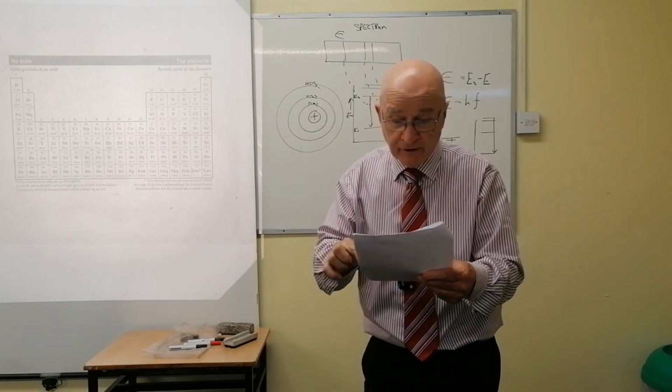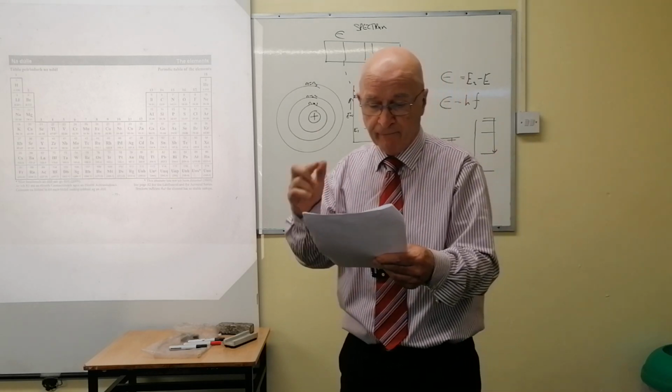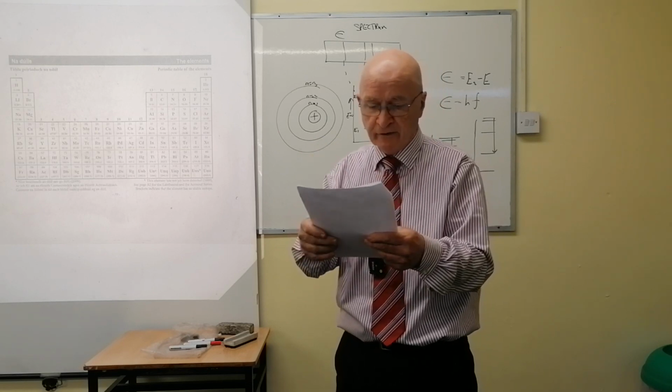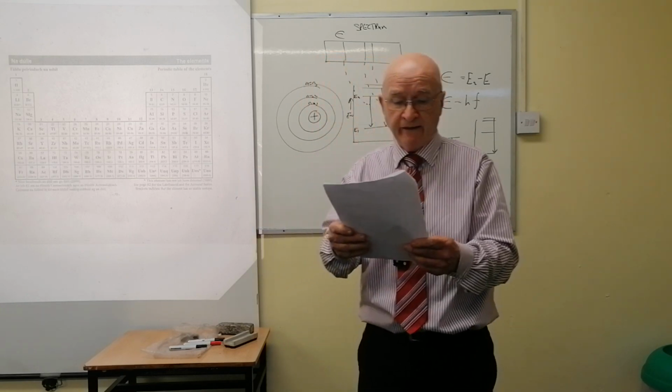Now, by the way, there's only 3 marks for that last bit. So you'll appreciate the answer has to be in response to the reward. Why is it possible for line emission spectra to be used to distinguish between different elements? Because each element gives out a different colour. There's only 3 marks. Okay, that's part B.